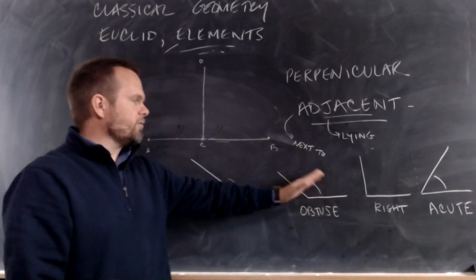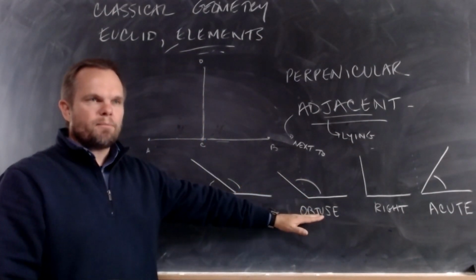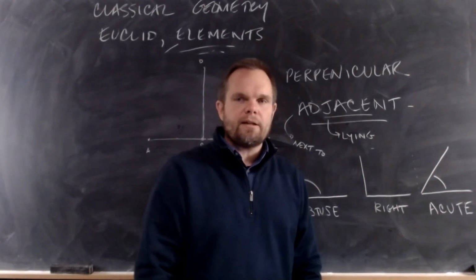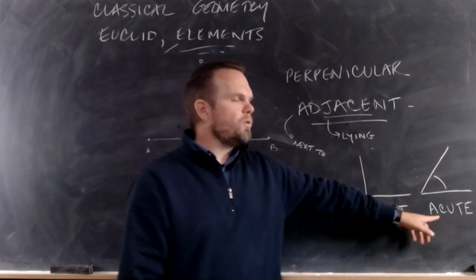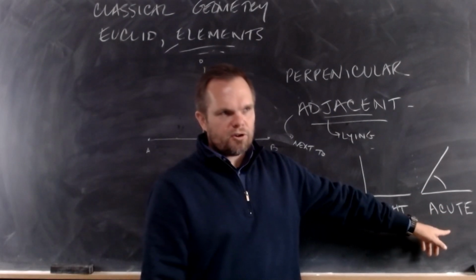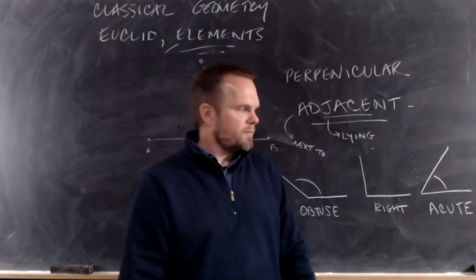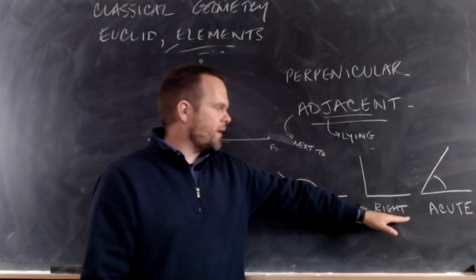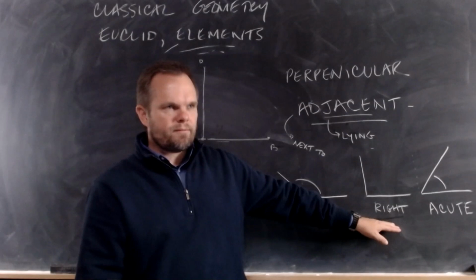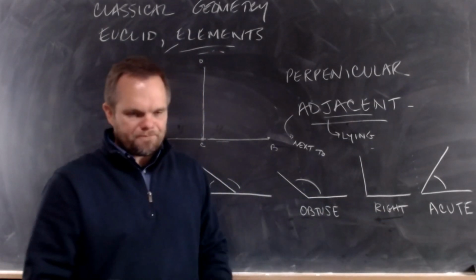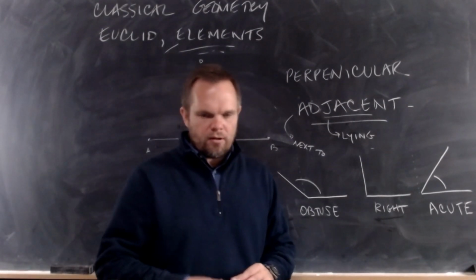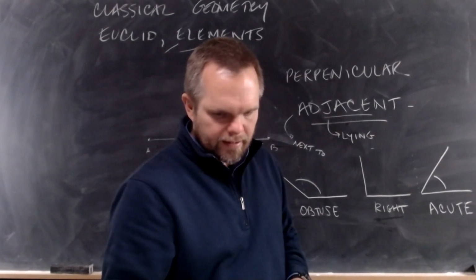If the angle is greater than a right angle, it's called obtuse. If the angle is less than a right angle, it's called acute. In Latin, acutus means sharp. It's like an arrowhead. It's sharp, acute. Okay? Right, the word right, it doesn't mean right hand. It means right as in straight. Okay? An acute angle is an angle less than a right angle.